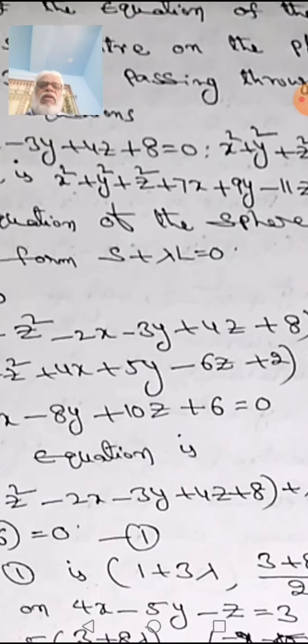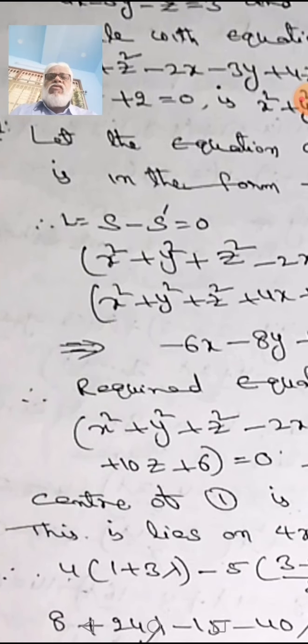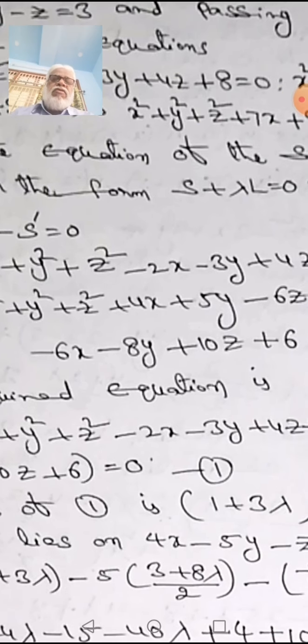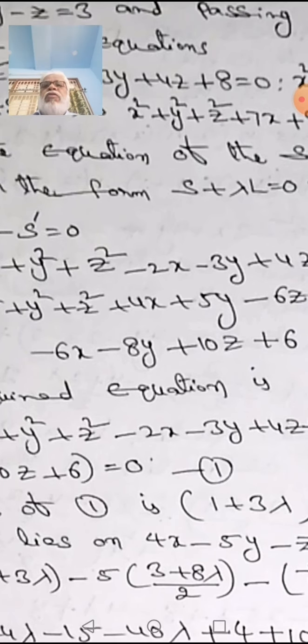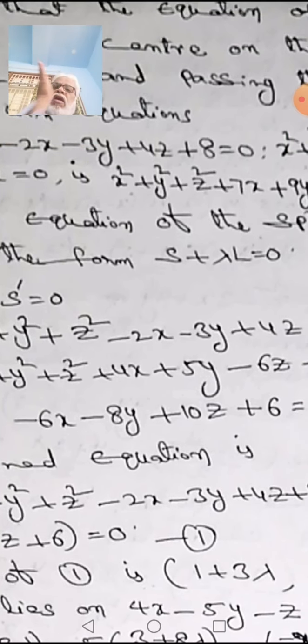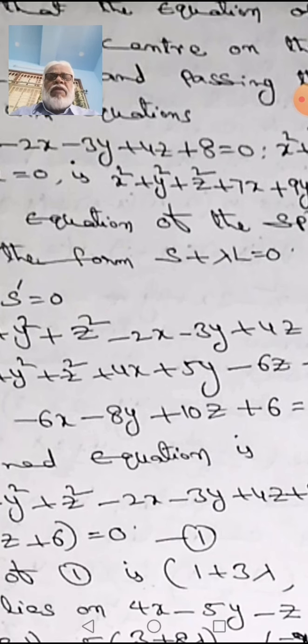Let the equation of the sphere be in the form S plus lambda L is equal to 0. You see, every sphere passing through the circle is in the form S plus lambda L is equal to 0, where S is the sphere and L is the plane.